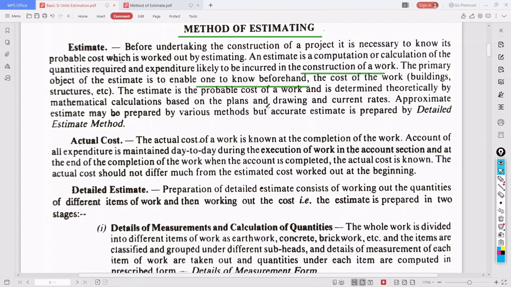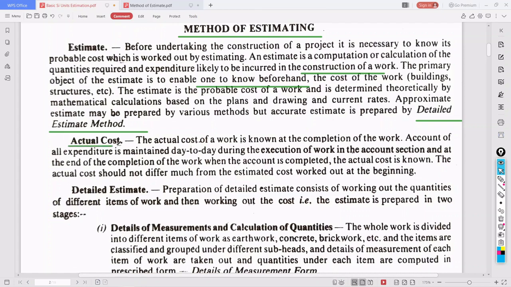Approximate estimate may be prepared by various methods, but accurate estimate is prepared by detailed estimate method. We already discussed this. Detailed estimates will consist of two forms. One is details of measurement and calculation of quantities. Another one is abstract of cost. Okay, two I already told you.